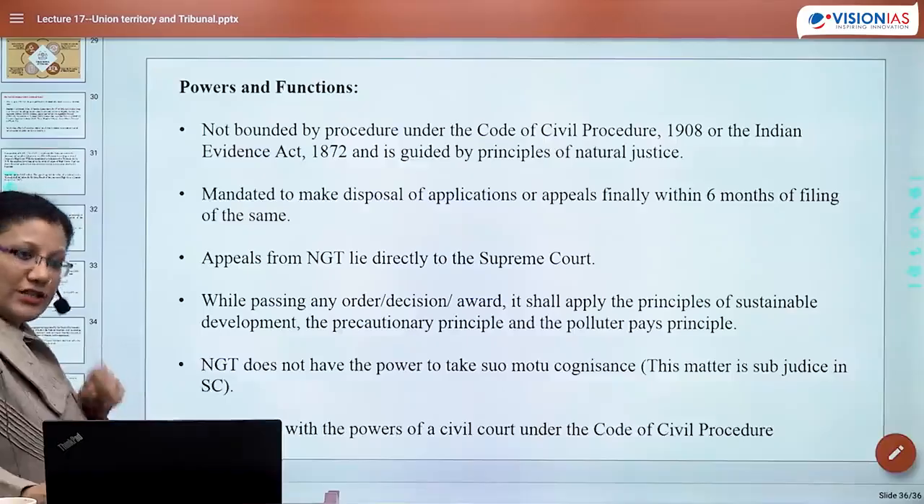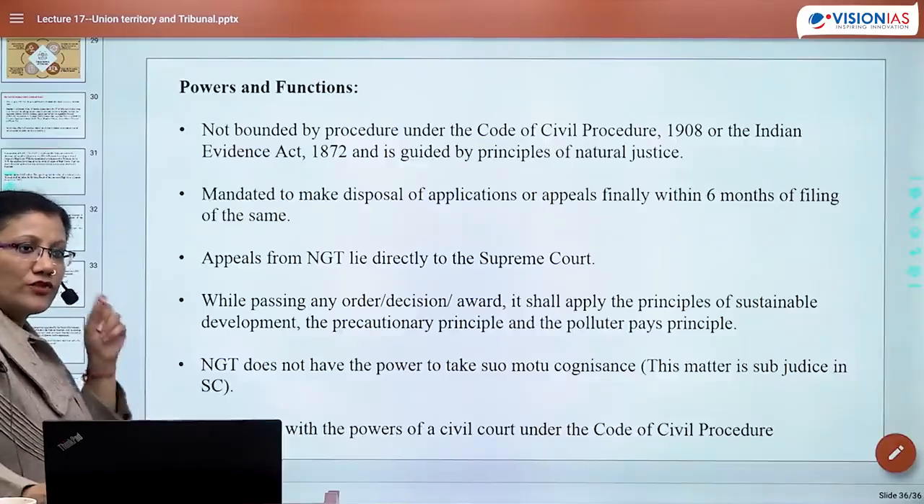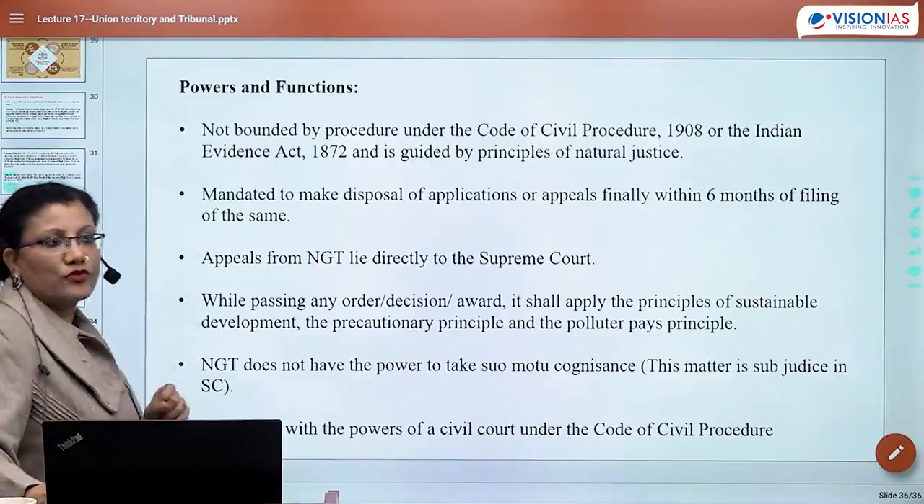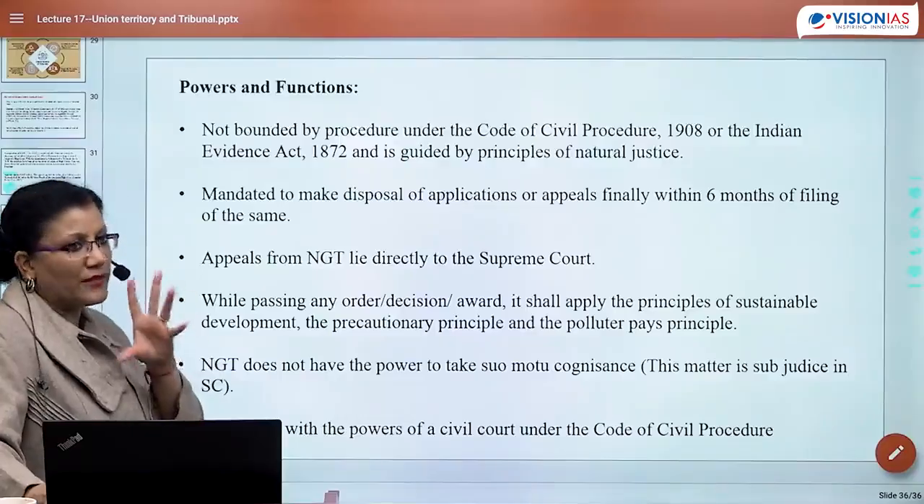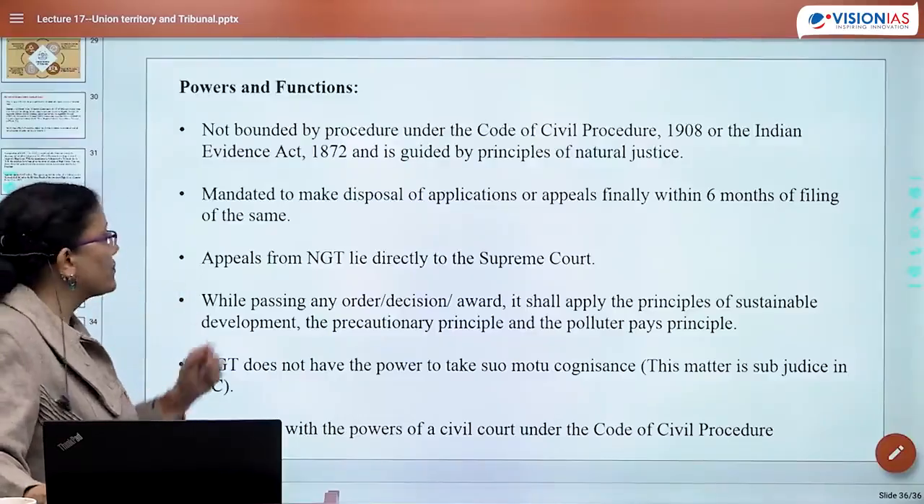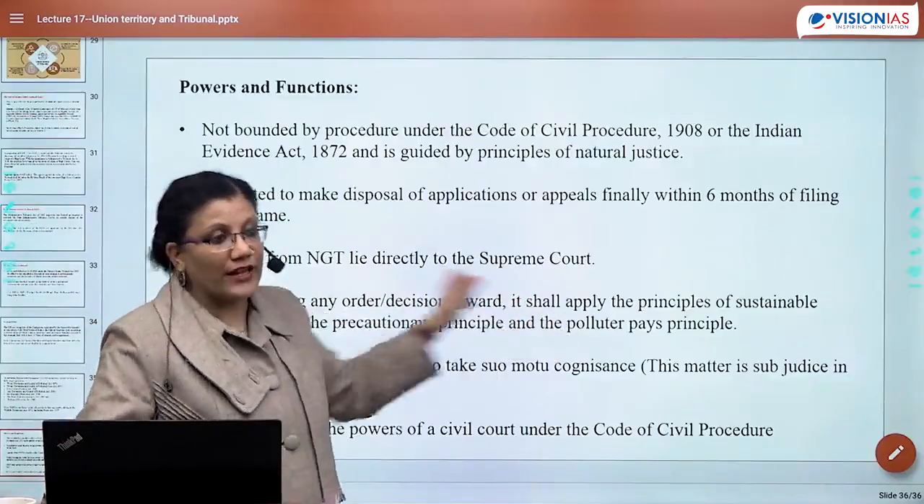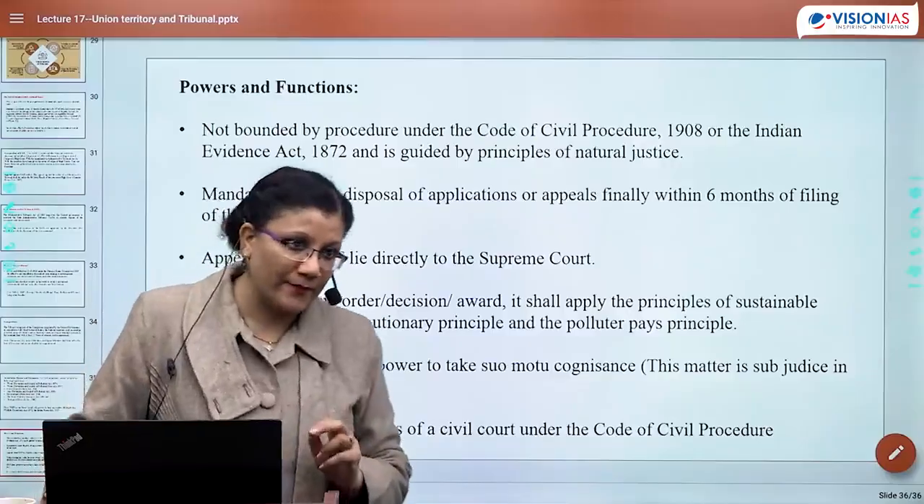The reason probably for NGT is that it is going to deal with pollution and environment cases, and you are not supposed to keep too much pending. So within 6 months you have to dispose. Appeals from NGT lie directly to the Supreme Court. Here, the High Court is not an idea.